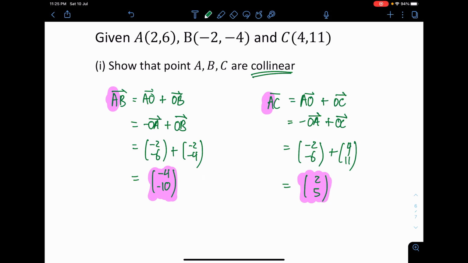To show that two vectors are parallel, you need to show that they are a multiple of each other. For example, negative 4 and negative 10 here, I can factorize the 2 and the negative sign out of the matrix. So then I get negative 2 times the matrix 2, 5. You can see there is a negative 2 multiplied by the matrix 2, 5. This is the proof that the two vectors AB and AC are parallel, that is, they are scalar multiples of each other. You have a number outside of the matrix. That is how you prove it.